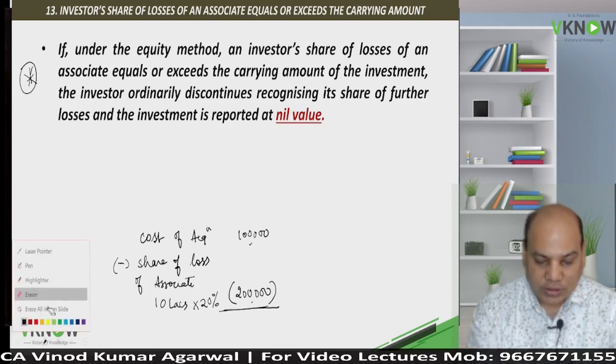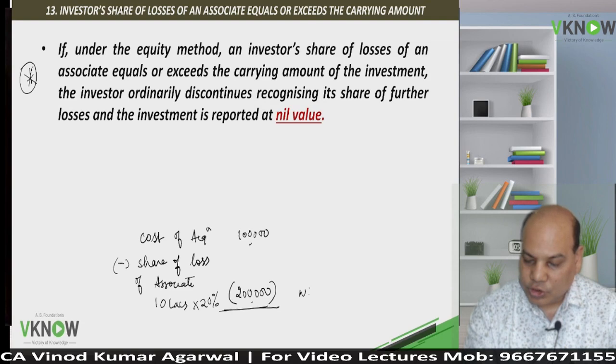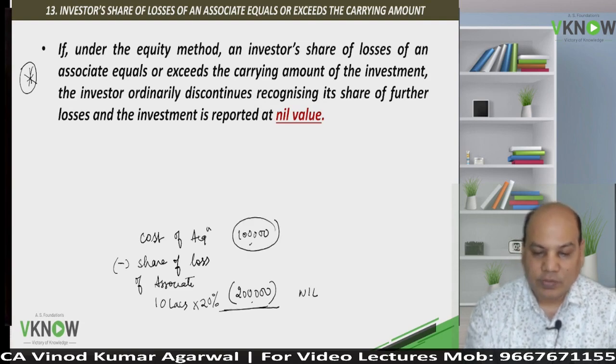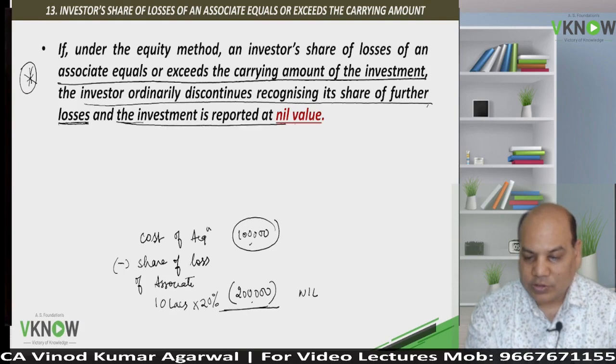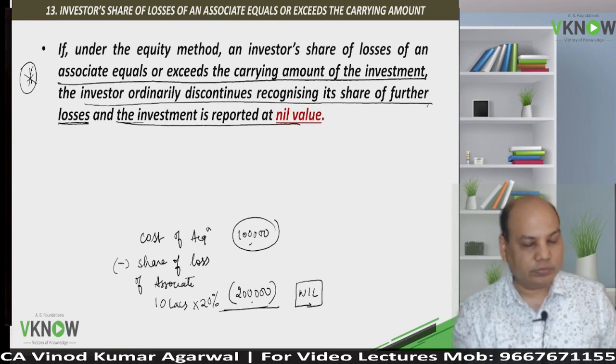So the standard says, if your share of loss equals or exceeds the carrying amount, the investor ordinarily discontinues recognizing its share of further losses and the investment is reported at nil value. So the investment will be shown at nil value.